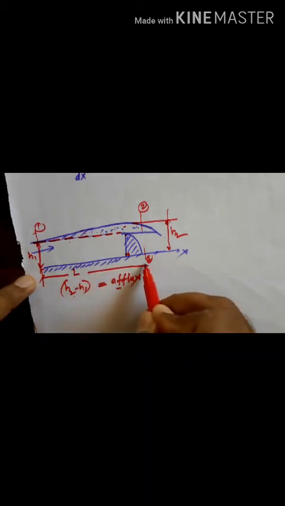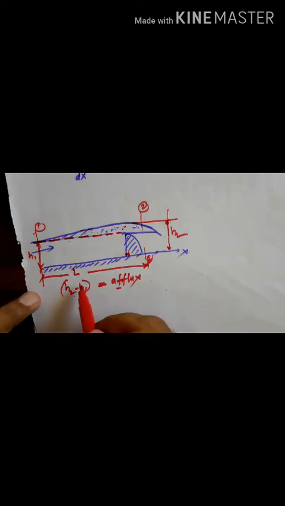This one, up to here, is called the length of backwater curve.